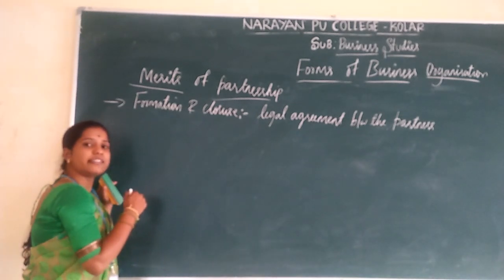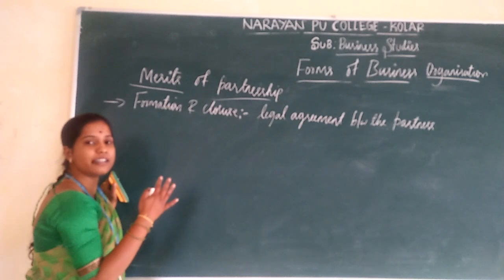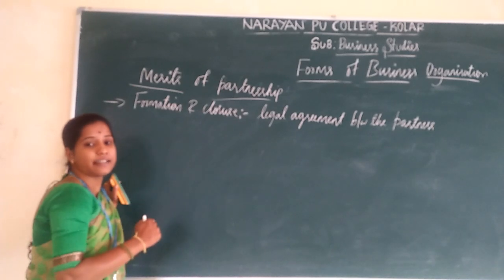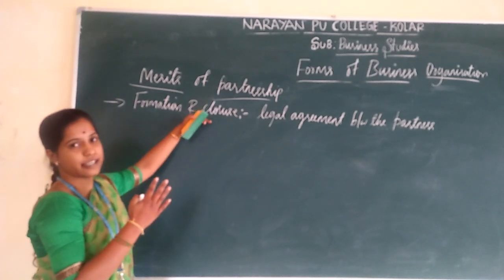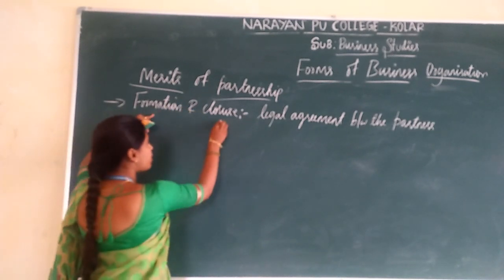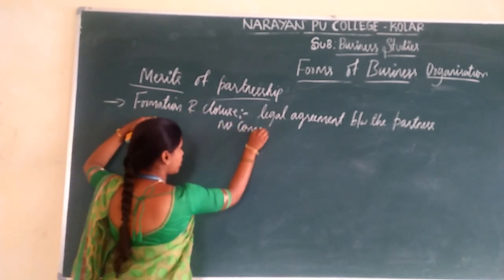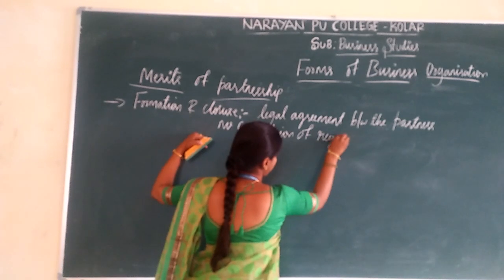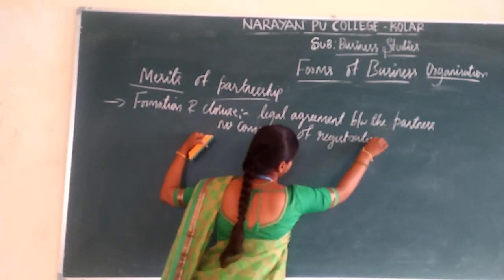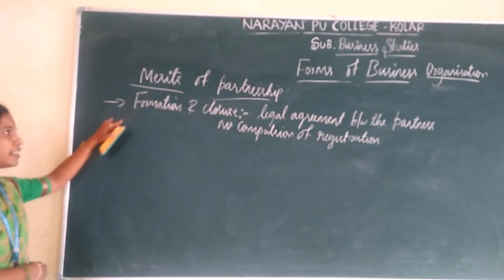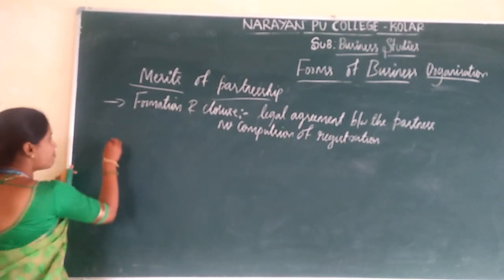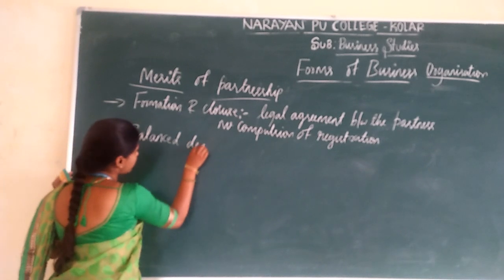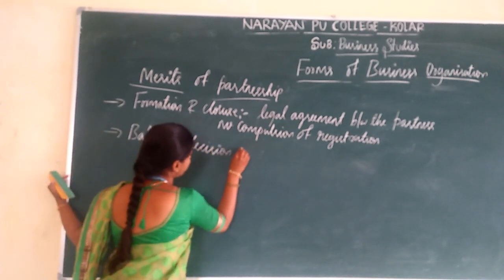Closure means they can close their partnership firm very easily. They can easily close their business activities. In this partnership firm, there is no compulsion of registration. So this is known as formation and closure. And the next one is balanced decision making.